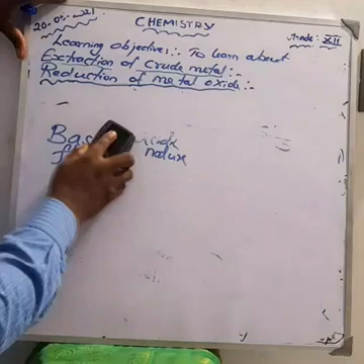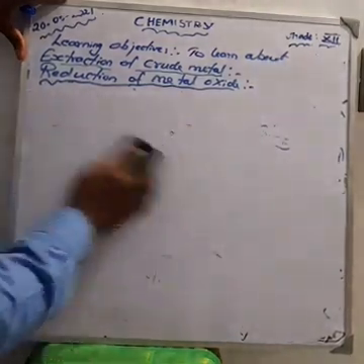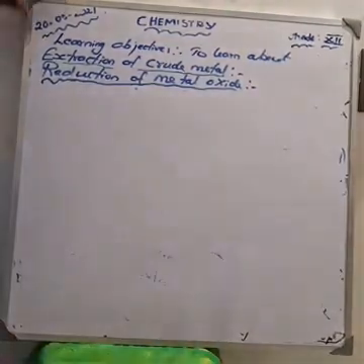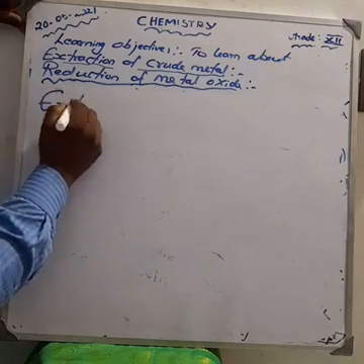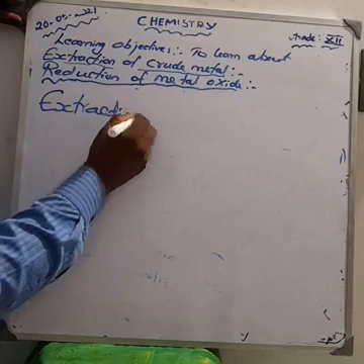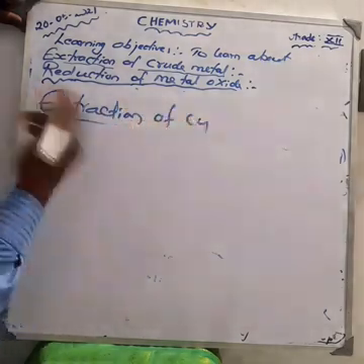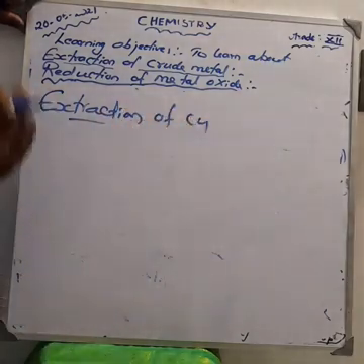The next topic is the extraction of copper from copper pyrites. Listen, all of you. Here we are taking copper pyrites. The ore is heated in the reverberatory furnace.